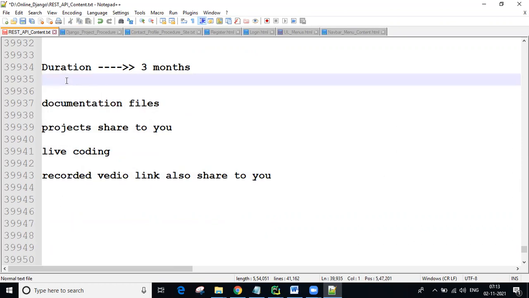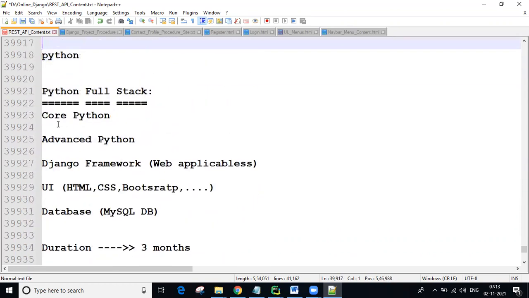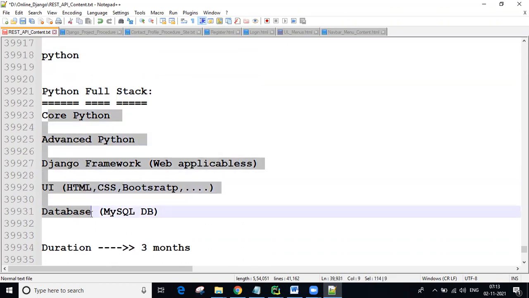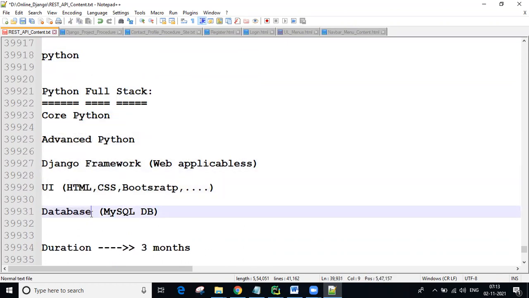Okay, in this session what we are doing, this is the concept: full Python full stack. Python full stack means core Python, advanced Python, Django, UI, database, all together required, guys. So who can learn Python? First of all, all educated people can. Degree people, like BSc computer, BCom computer, whatever, and BTech people.